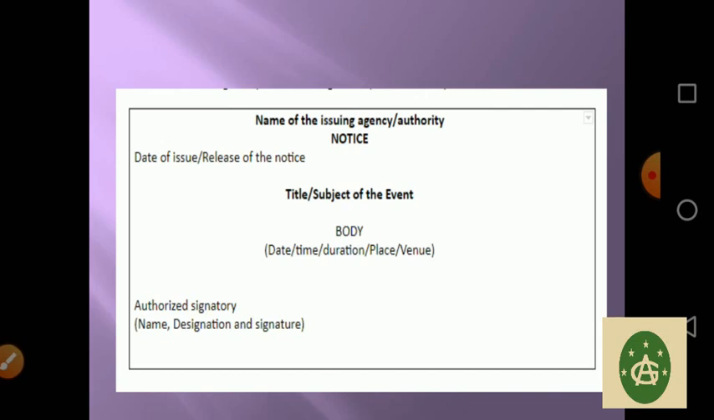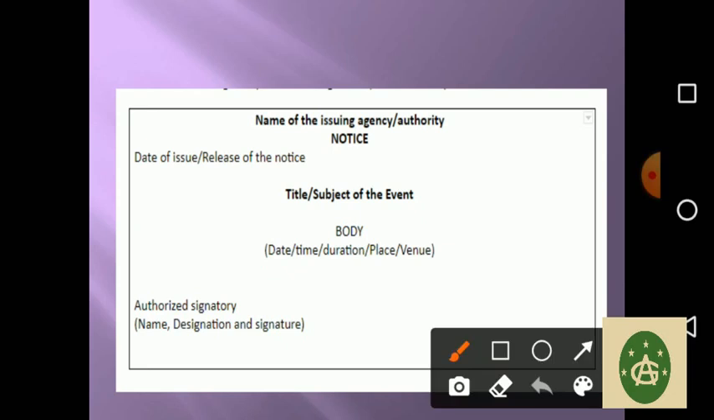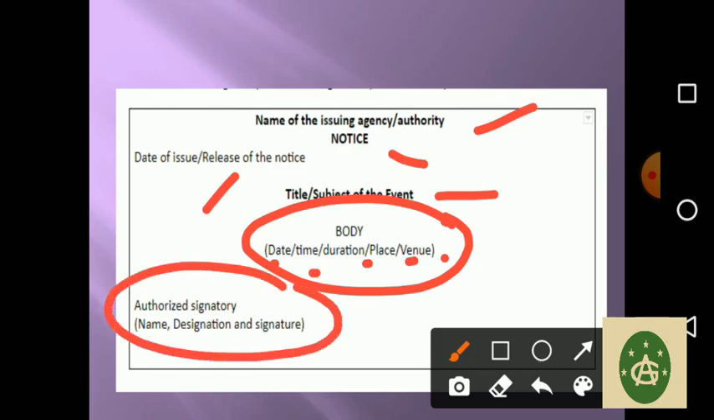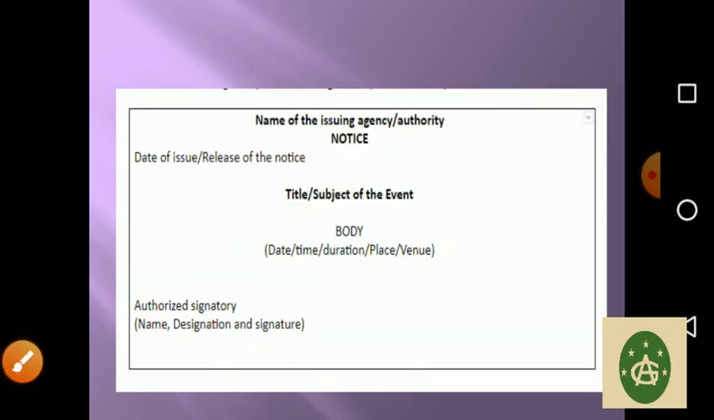Okay. The recap is also here for the format: the name of the issuing agency or authority, notice, date, title and subject of the event, the body which has all the facts and important information like date, time, duration, place, venue, etc. And whoever has the authority, that person's name, designation and signature must be there.